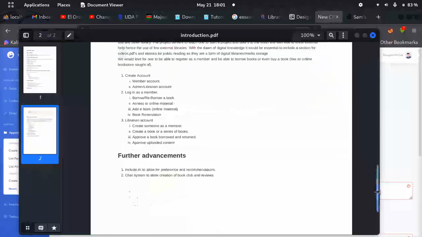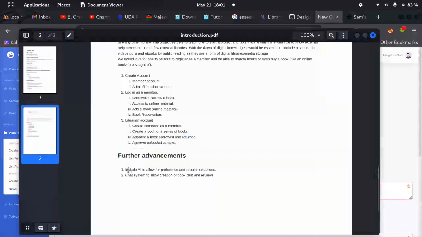Yeah. You can also approve uploaded content. Like I said before, somebody can log in as a member, then they can create content. If they have created content, it is up to you as the librarian to look at it and say, okay, fine, let me approve this one. Or, now this is just weird stuff. Let's say somebody uploads something like pornography. You will not want to see that.